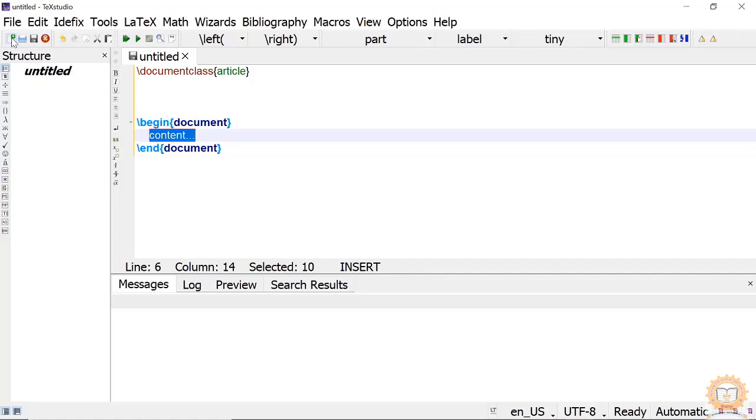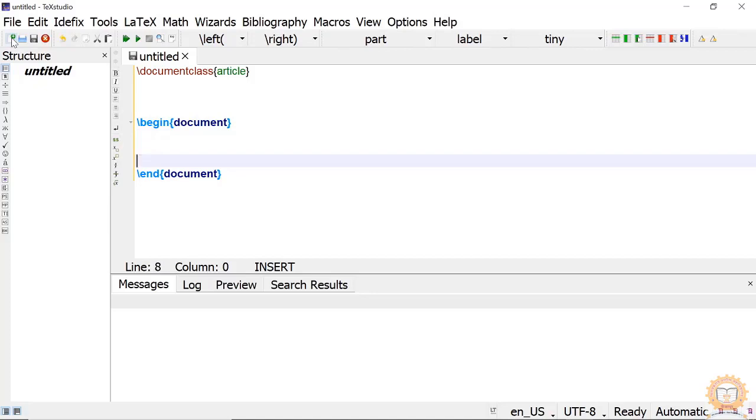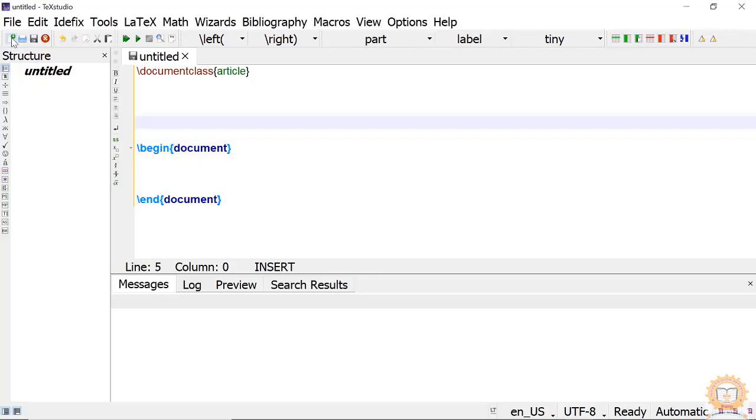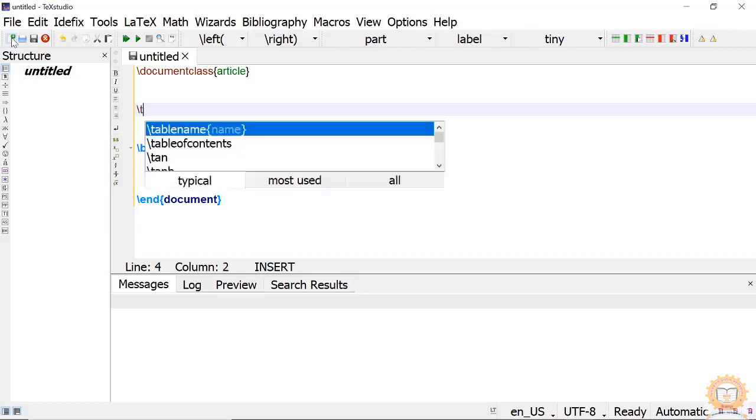Because this is an IDE, integrated development environment, most of the commands are inbuilt. So there is no need to type the entire commands here. If we type something, it will automatically come here. Then generally, to typeset our article, the first thing will be the title of the article. So \title, then give the name of the title.